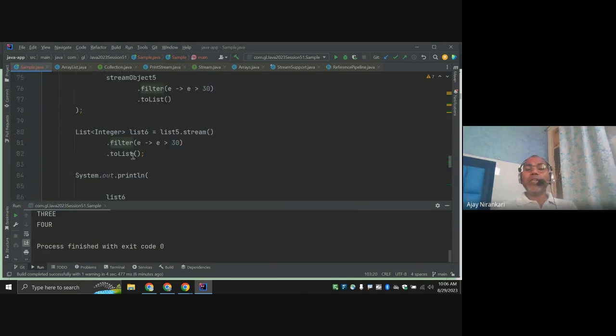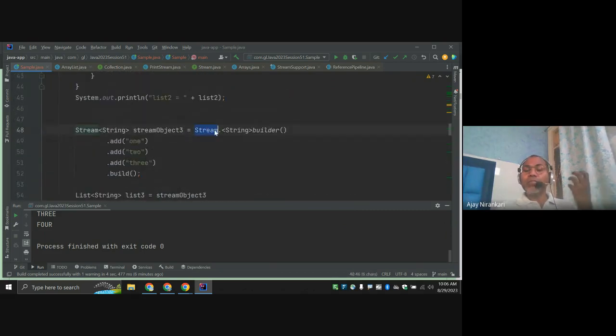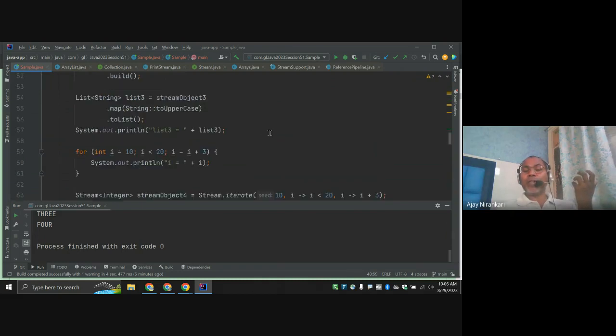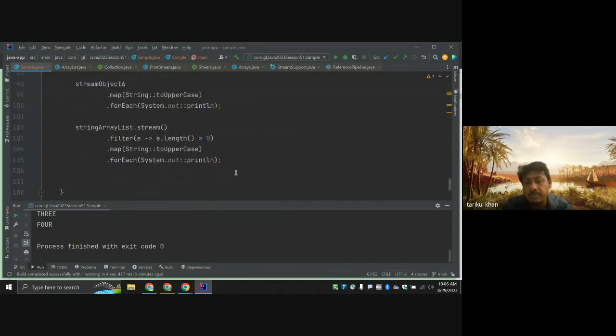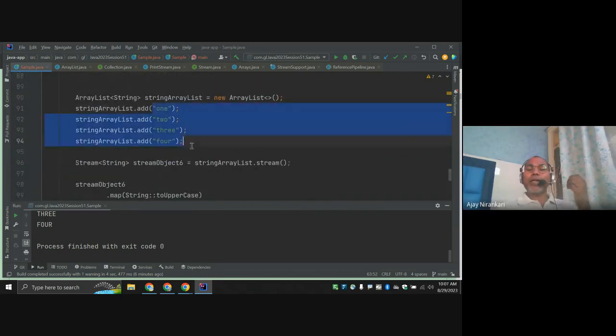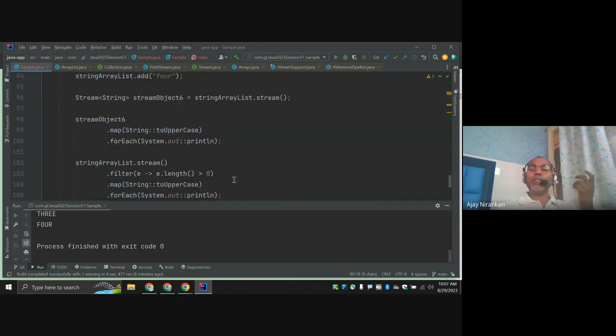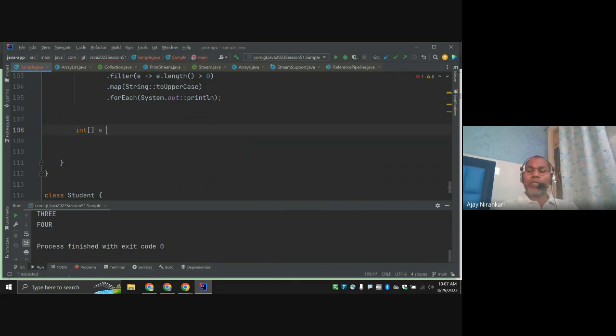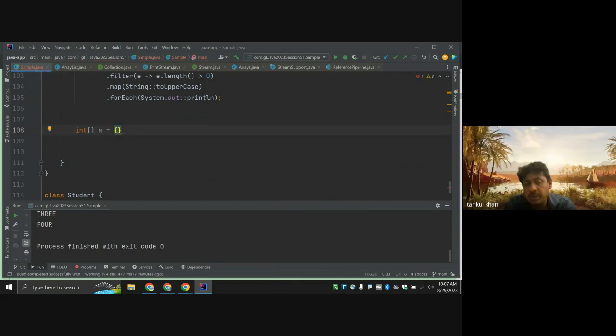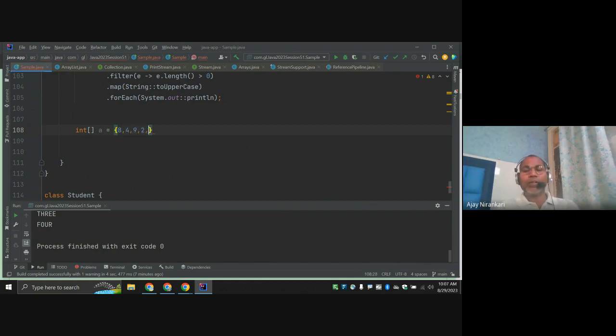Then we need to take the help of the stream generator methods, maybe the builder method, iterate method, of method. And sometimes you have a collection of data in an ArrayList, and before ArrayList, what we know is a primitive array, right? This is also data, like 8, 4, 9, 3, 6. Here generally we do processing manually using a for loop. We write the code. This processing you can also do from your stream.